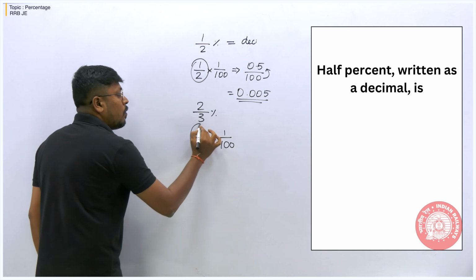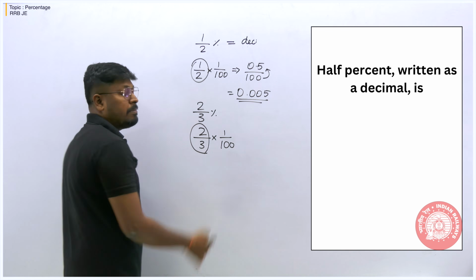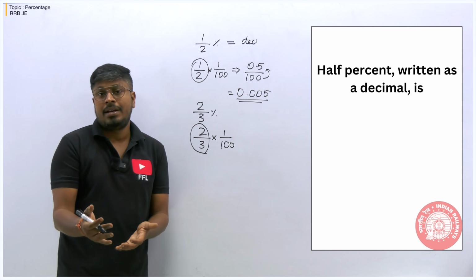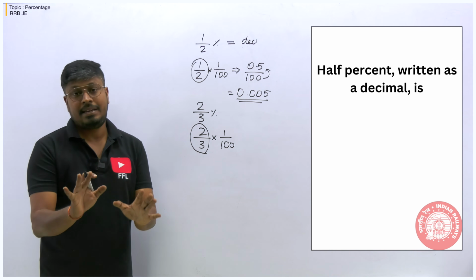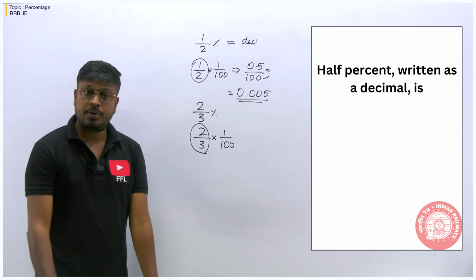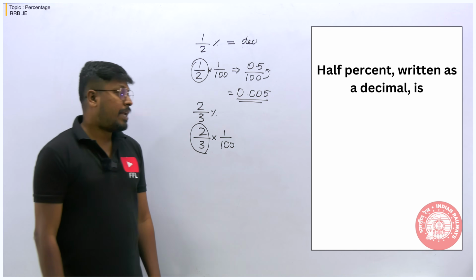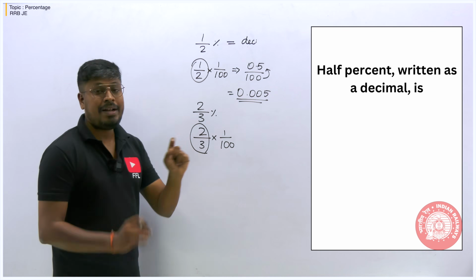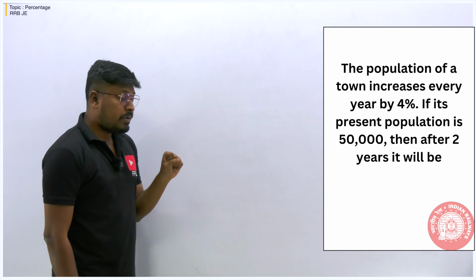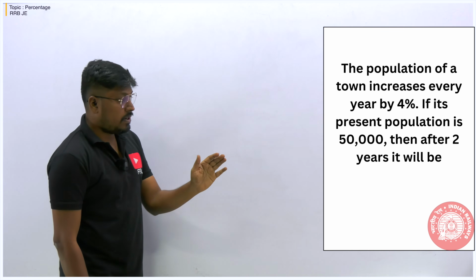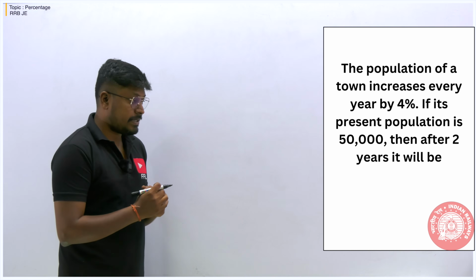And then you have to find the value for 2 by 3 and then divide by 100, like that, then you will get the answer easily. That's the reason I'm saying do not try to byheart it. Every time whatever value they're asking, try to find it out. So now the answer for the second question is 0.005. Next question. So the population of a town is increased by 4%.